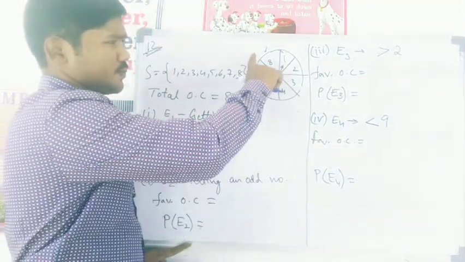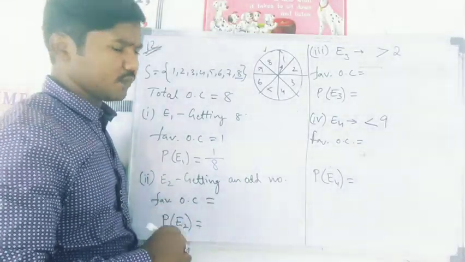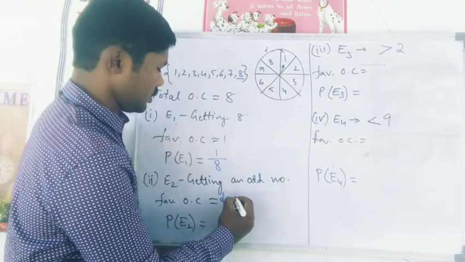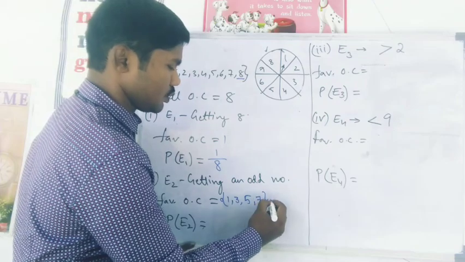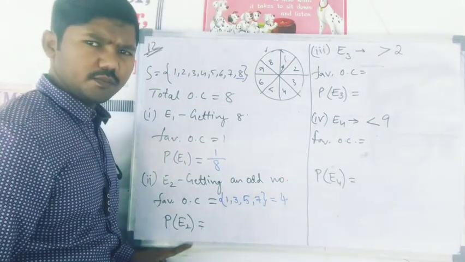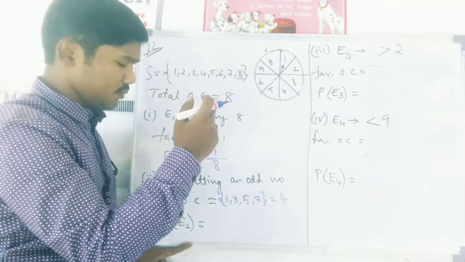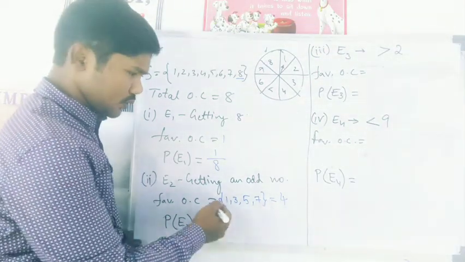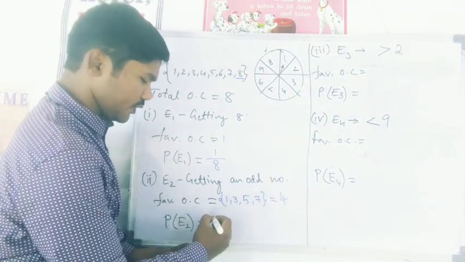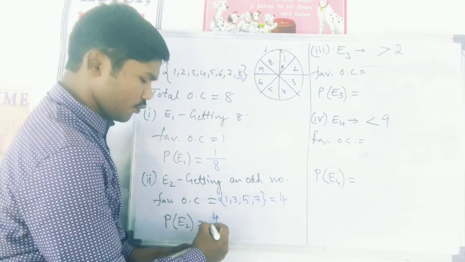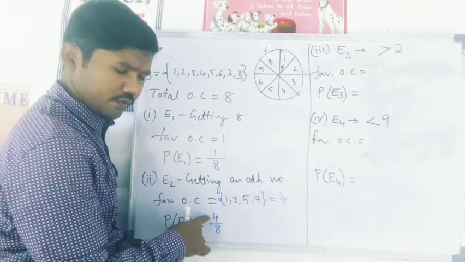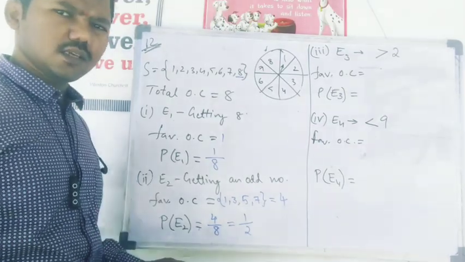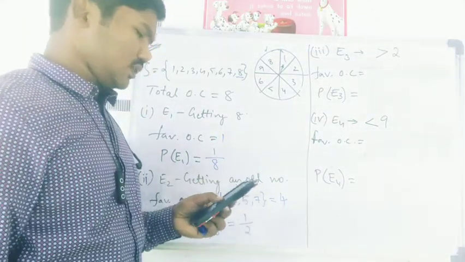The second question is event 2, getting an odd number. It means if you spin it, what is the probability that it is going to stop at an odd number? In the sample space, the odd numbers are 1, 3, 5, 7. So a total of 4 outcomes are in my favor. If the spinning wheel stops at any of these numbers, my event is successful, it means it is stopping at an odd number. The probability of event 2 is 4 by 8, that is favorable outcomes by total outcomes. If you simplify it, you will get 1 by 2. That means half of the chances are there of stopping at an odd number.